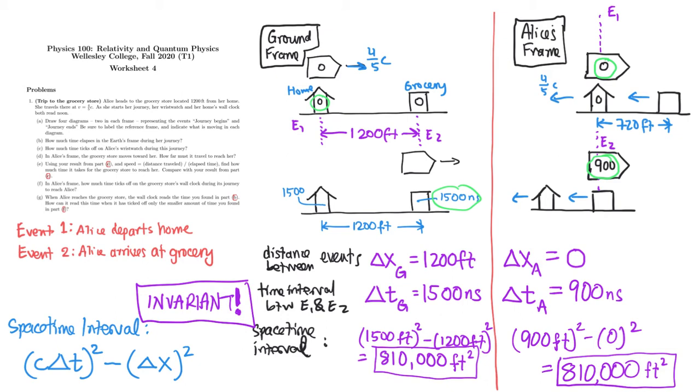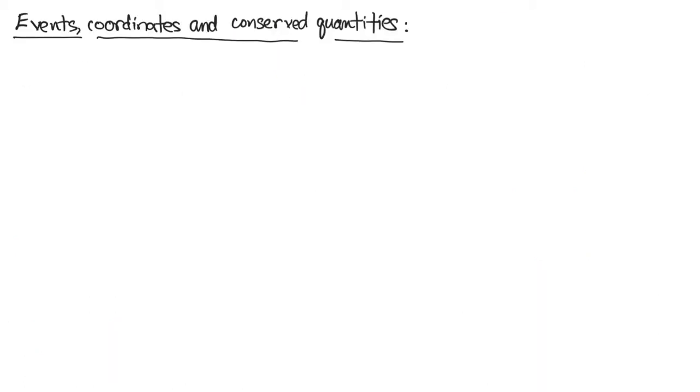So we're going to look at a point in space labeled with xy coordinates, and then we're going to rotate our coordinate system and look at the coordinates of that point in the rotated system, and we'll find another invariant quantity in that more familiar scenario. In relativity, we're going to talk a lot about events and the coordinates of the events, and what we're going to see is that the coordinates of events depend on reference frame.